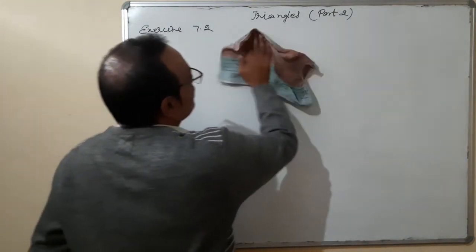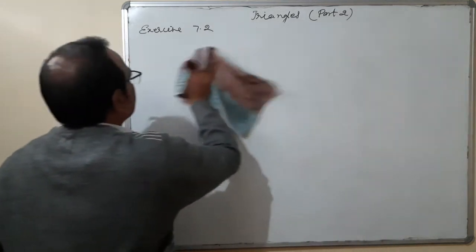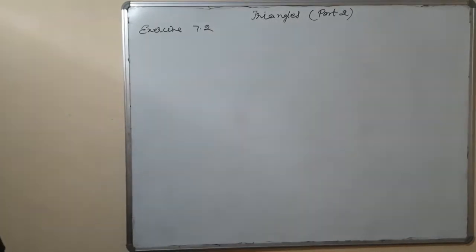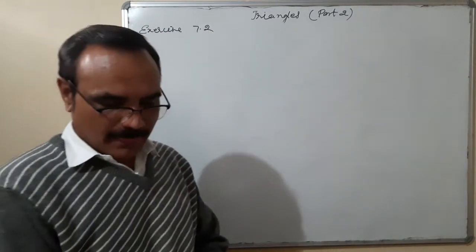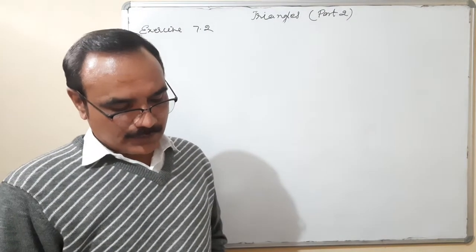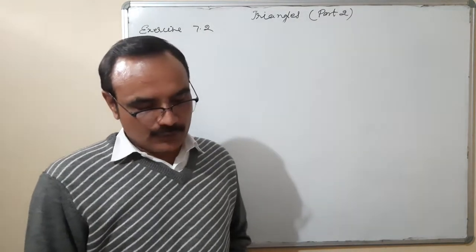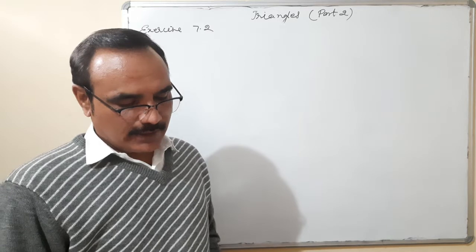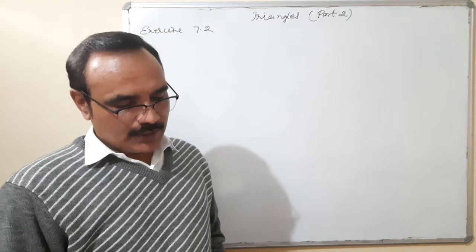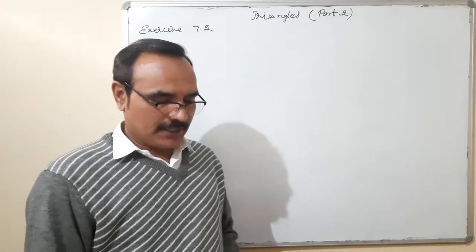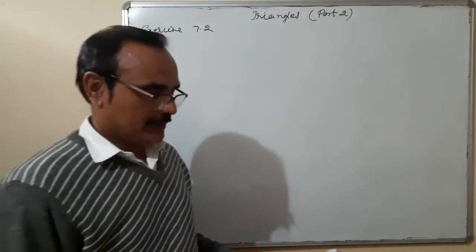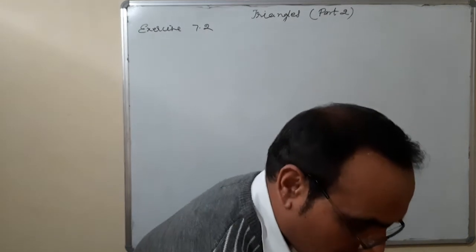Now a question is taken for solving, from the same exercise 7.2. Question number 4. Fourth question. Triangle ABC in which altitudes BE and CF, two sides AC and AB are equal, show that triangle ABE is congruent to triangle ACF. And second part, to show AB is equal to AC, therefore ABC is an isosceles triangle. Okay. Question number 4.